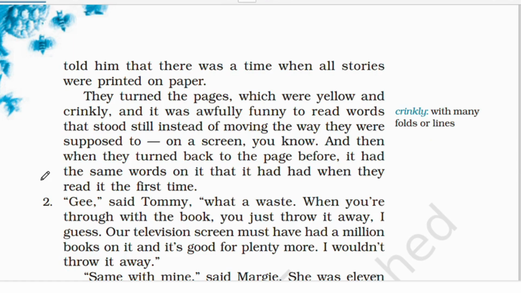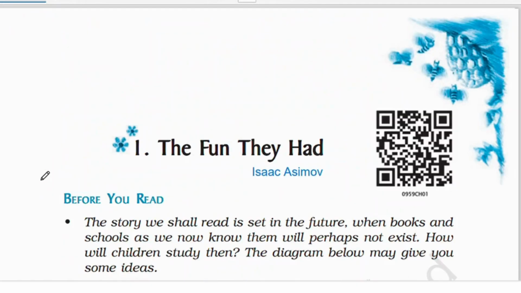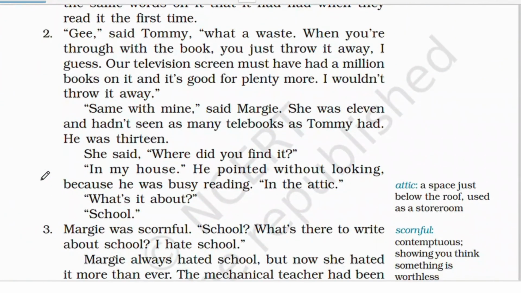The letters didn't change. That was really strange for them.